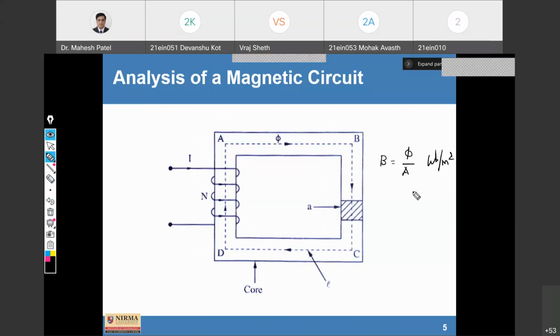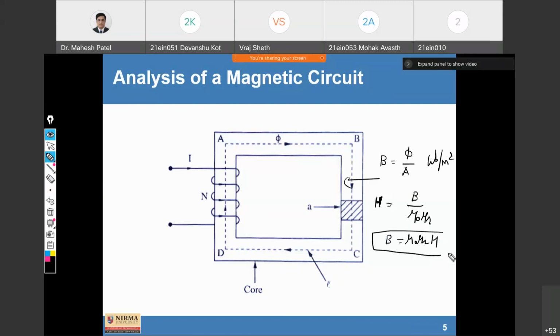Similarly, H can be written as B upon mu 0 mu R, or B is equal to mu 0 mu R H. This relation is defined based on the BH curve of the magnetic material.